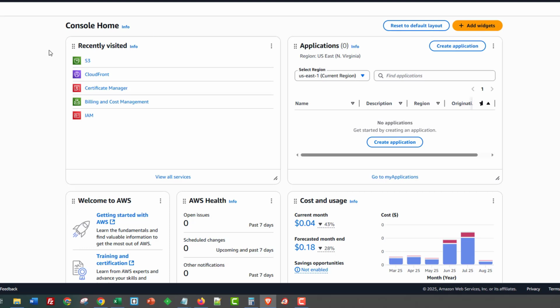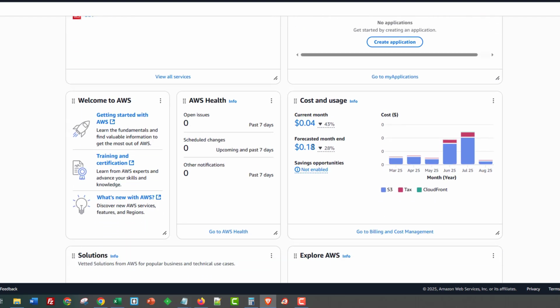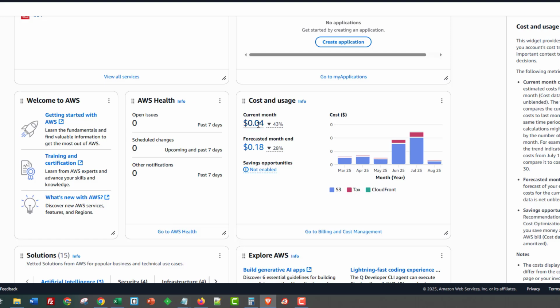Okay, so this is one of my AWS accounts. I've got multiple AWS accounts, but this is one of them, guys. And as you can see down here, I'm going to show you my billing. Oh, can I do that? Let's click on here and see what happens.